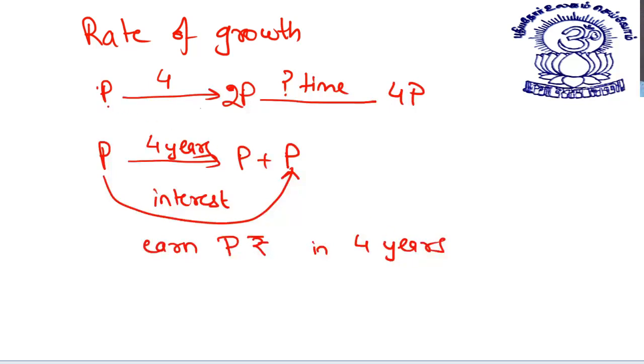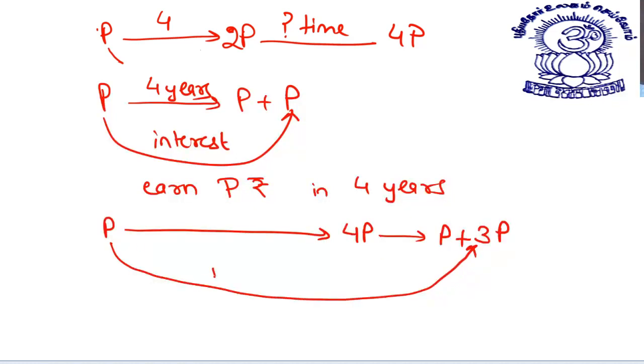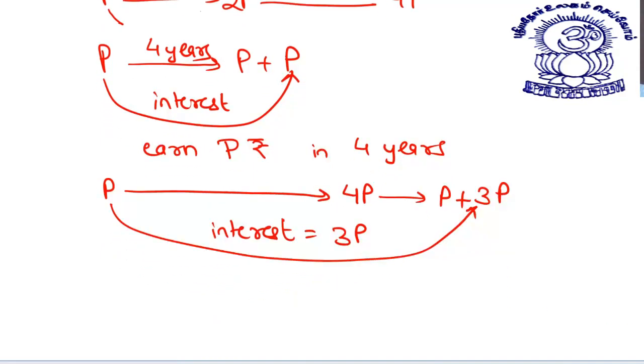Now, in order to go from P to 4P, what does the term 4P mean? It means P plus 3P. So this P gets converted to 3P. So that means my interest is 3P.